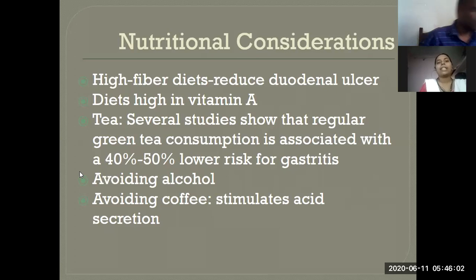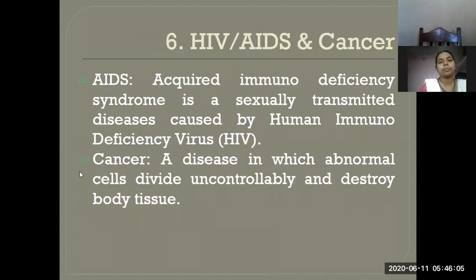Next, HIV patients and cancer patients. What is meant by AIDS? Everyone knows that AIDS means acquired immunodeficiency syndrome. It is a sexually transmitted disease caused by human immunodeficiency virus. While cancer is a disease in which abnormal cells divide uncontrollably and destroy the body tissue, resulting in death. So AIDS is a sexually transmitted disease, while cancer is abnormal cell division in the body. It may be caused by a virus, or it may be caused by genetics.